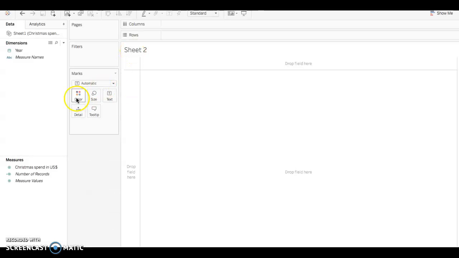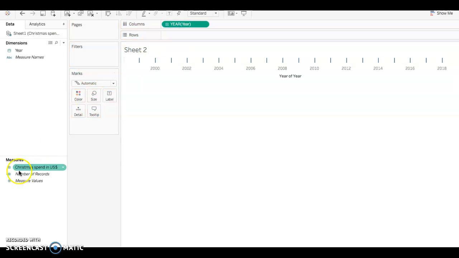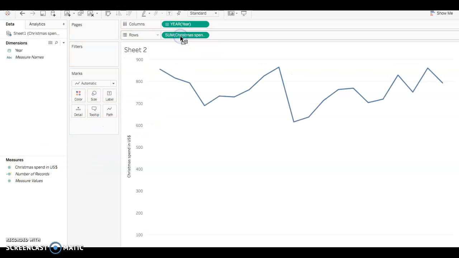Okay, and then we are going to go to year and drag this to the column, just like that, and then Christmas spending in the US under measures, and we'll put that in row. So as you guys can see, the graph with the data is already formulating,